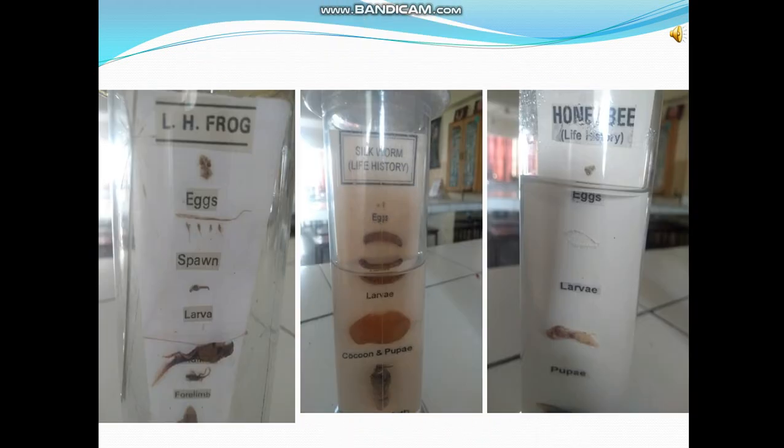Children, you can see the life cycle of frogs, silkworm, honeybees. These are the specimens kept in our biolab. We will visit the biolab and see all these specimens.